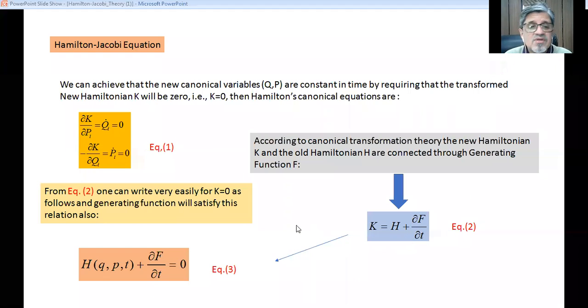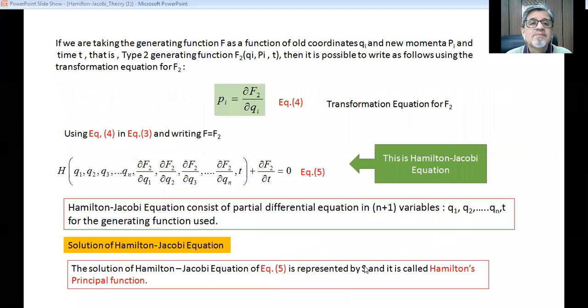From equation 2, one can write very easily, for K equal to 0, as follows, and the generating function will satisfy this particular equation. So H, the old Hamiltonian function of Q, P and T, plus del F by del T equals 0, because K is equal to 0. So this is equation number 3.